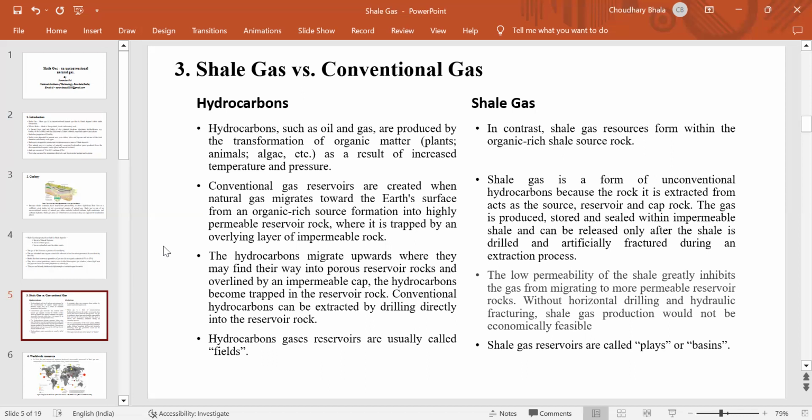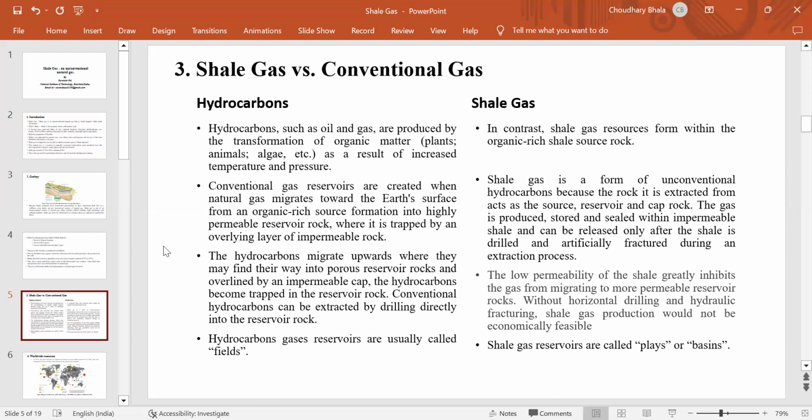In conventional systems, hydrocarbons migrate upward, where they may find their way into porous reservoir rocks overlain by an impermeable cap. The hydrocarbons become trapped in the reservoir rock. Conventional hydrocarbons can be extracted by drilling directly into the reservoir rock. The low permeability of shale greatly inhibits the gas from migrating to more permeable reservoir rocks without horizontal drilling and hydraulic fracturing.